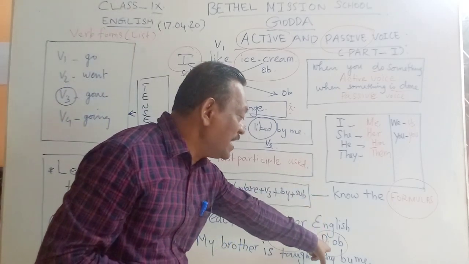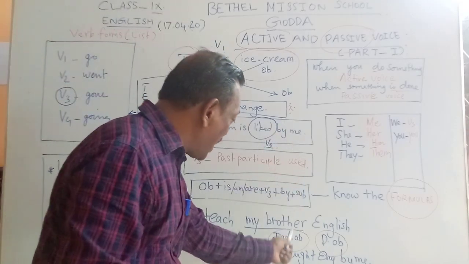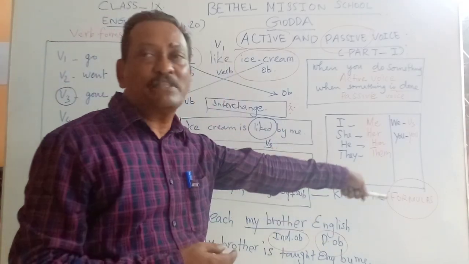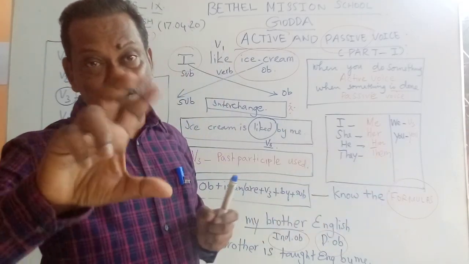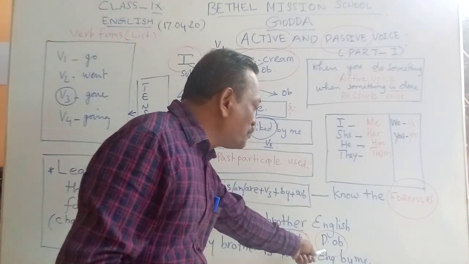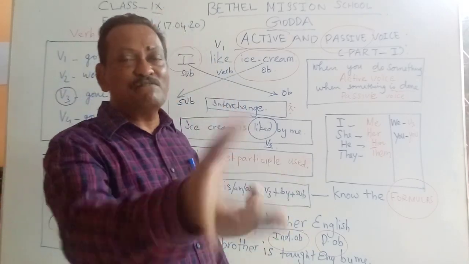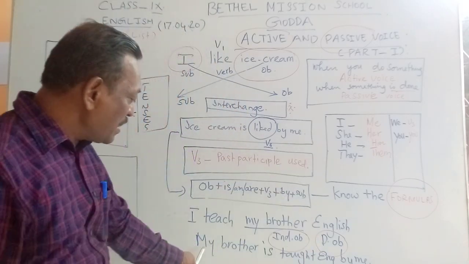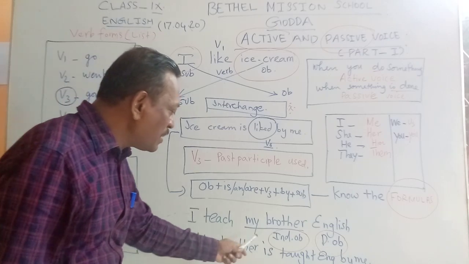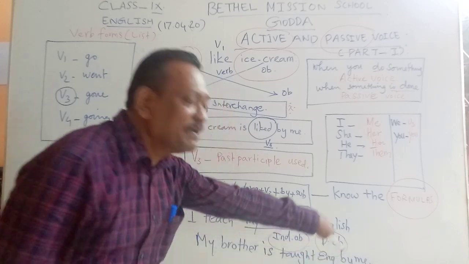And finally, English. What is English then? Obviously the direct object. So the indirect object comes first, followed by the direct object. You must be able to identify this very carefully. If you know that there are two objects, then how do you convert that into passive voice? You see, my brother is taught English by me.